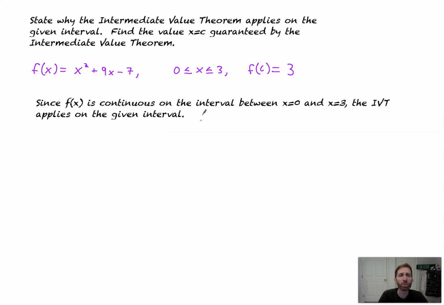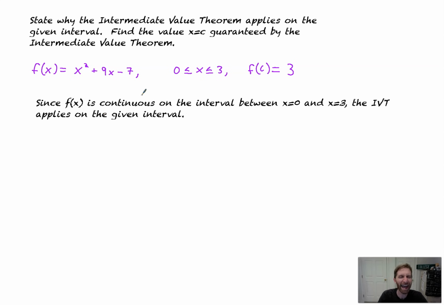Now, how do we then find the value of x equals c guaranteed by the intermediate value theorem? Well, we're being told that f of c equals 3. That's what we're saying must occur between 0 and 3. How do we know that that has to happen? Well, so I've got, since f of x is continuous on the given interval, x equals 0, x equals 3, the IVT applies in the given interval.